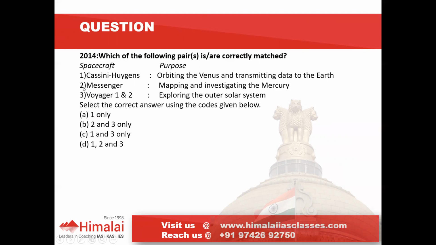However, we will see Messenger. Yes, Messenger, mapping and investigating the Mercury. Yes, for investigating the Mercury only, Messenger is there. However, the Cassini mission is not for the Venus, but it is for the Saturn. Okay, Cassini. So the first statement will be wrong.